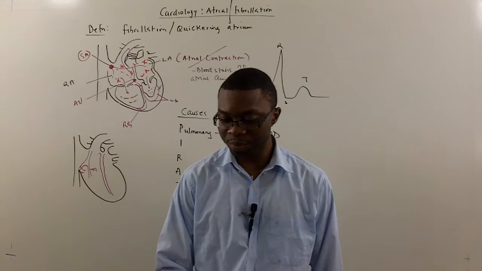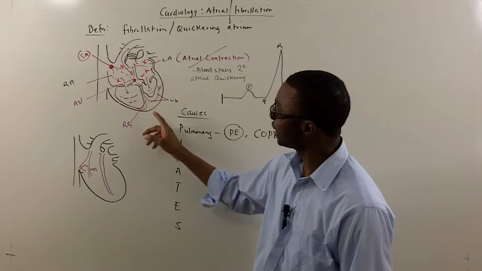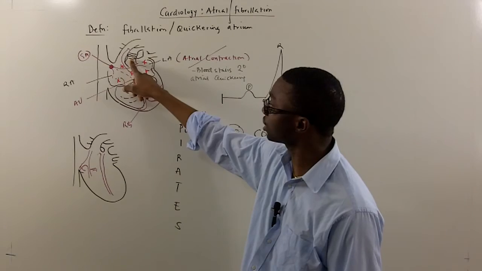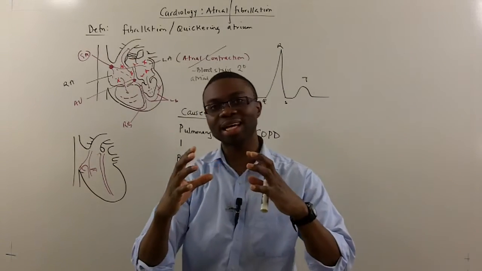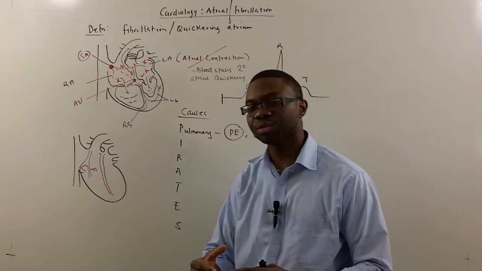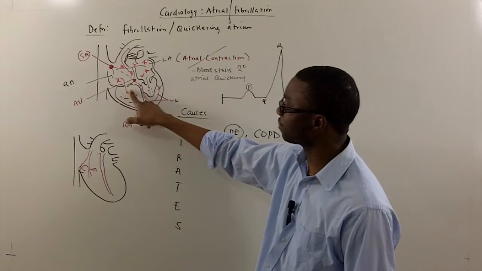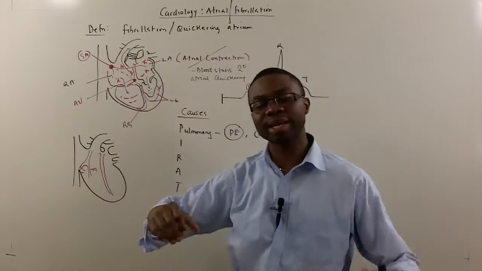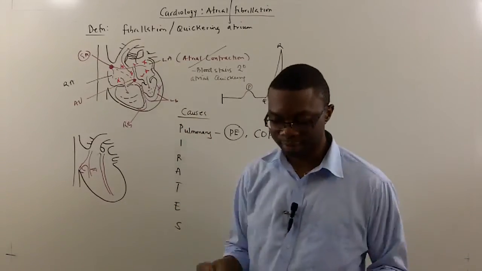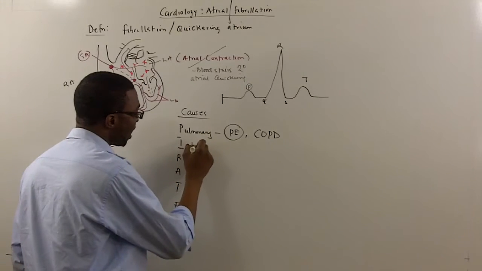So patients with COPD are predisposed to developing atrial fibrillation because it's the same mechanism. These patients get a lot of hypoxic vasoconstriction over time just because of the dilation of their alveoli, and because it's been damaged, eventually these patients have a lot of pressure inside their pulmonary system, which backs up into the ventricle, backs up into the atrium again, stretches the atrium, and then causes the patients to have a quivering atrium.